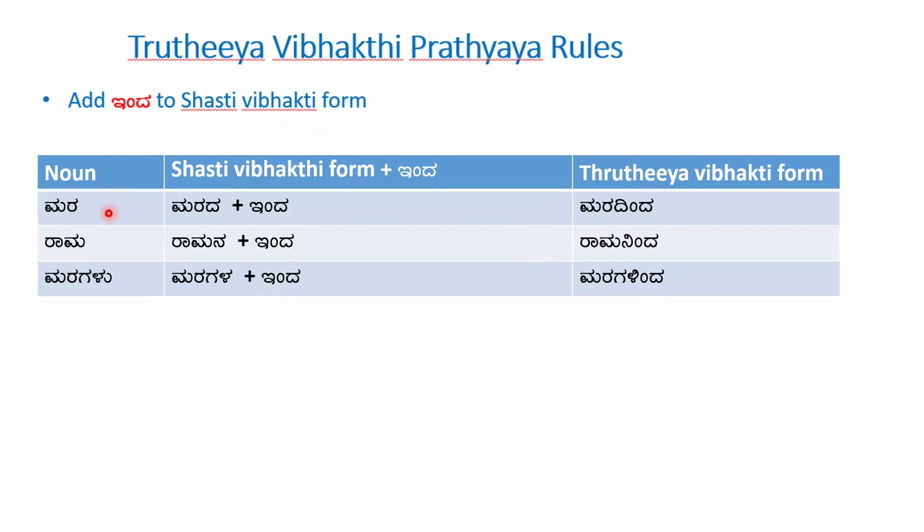But for the word mara, the Shashti Vibhakti form is marada. I will take it later. Just remember that marada plus inda, maradinda. Rama, ramana plus inda, ramaninda. Maragalu, maragala plus inda, maragalinda.